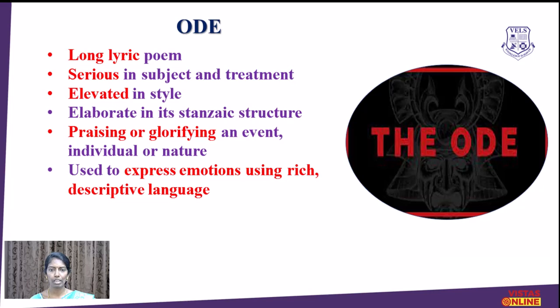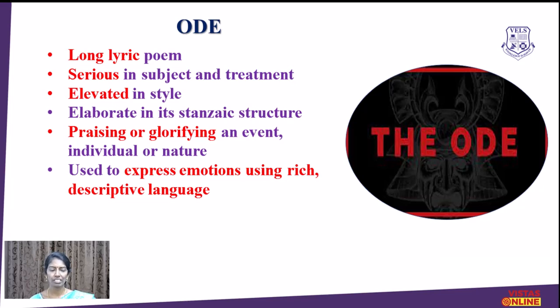So the subject matter of an ode will be somewhat serious, and the treatment, how it is written, is also in a serious, elevated tone and style. And it is elaborate in its stanzaic structure. That means unlike the sonnet, which has only 4-line stanzas, the ode will have longer stanzas.